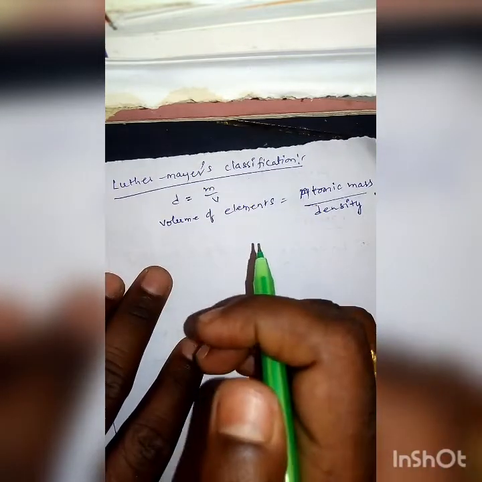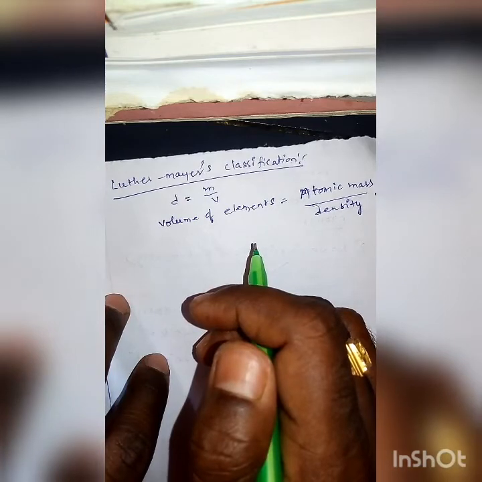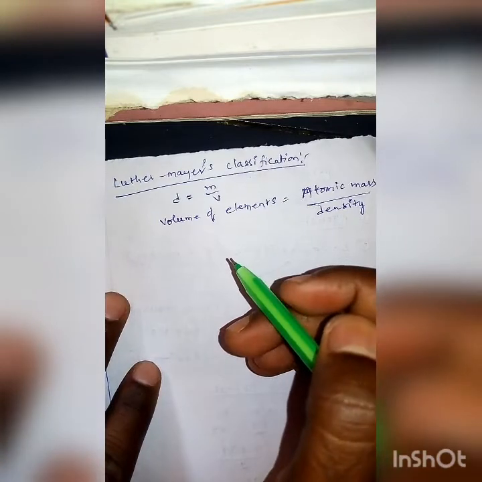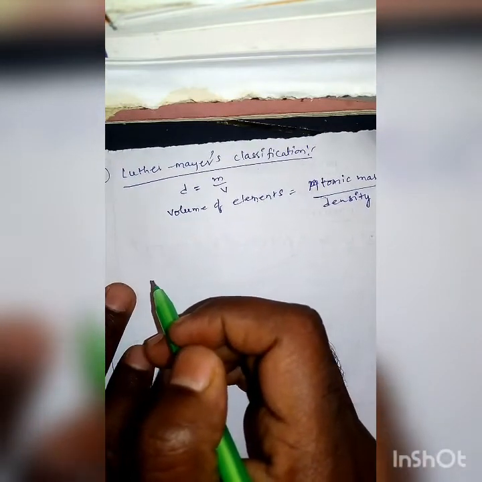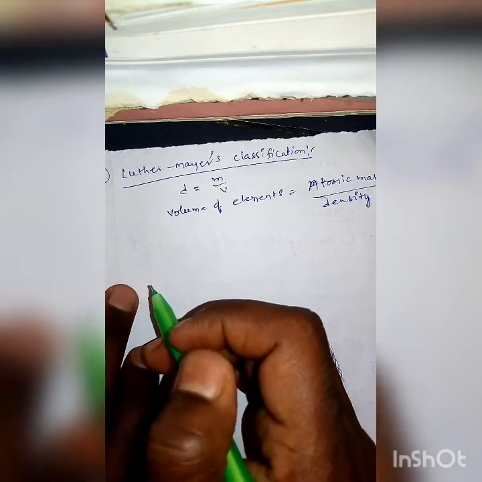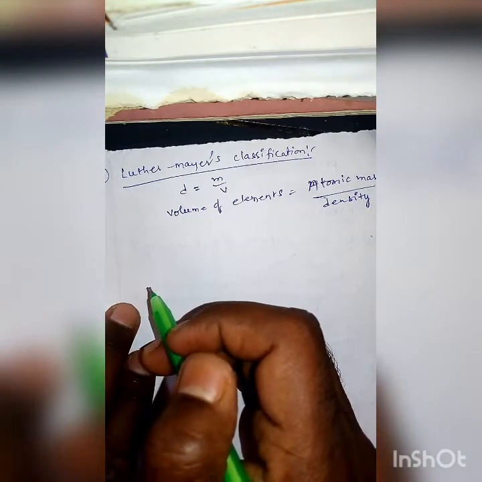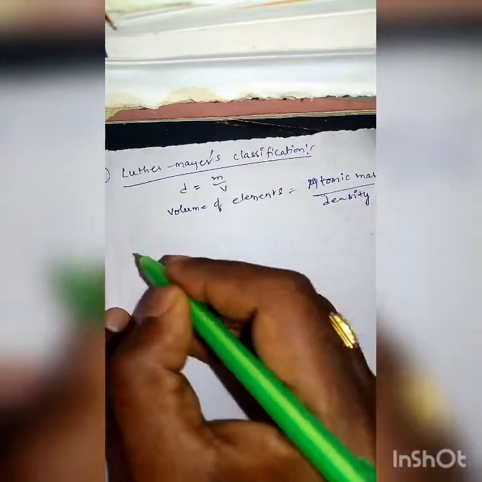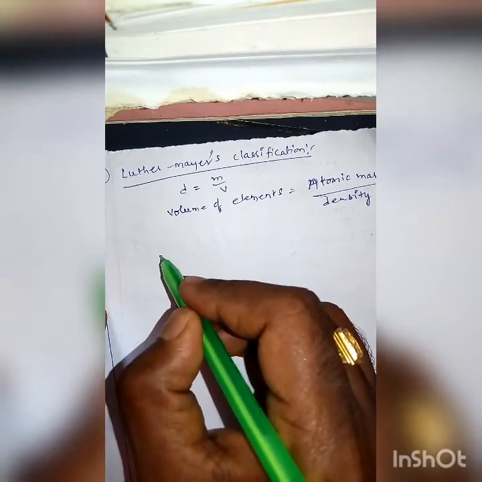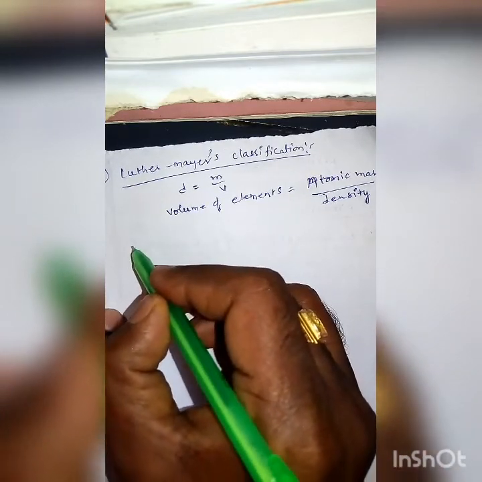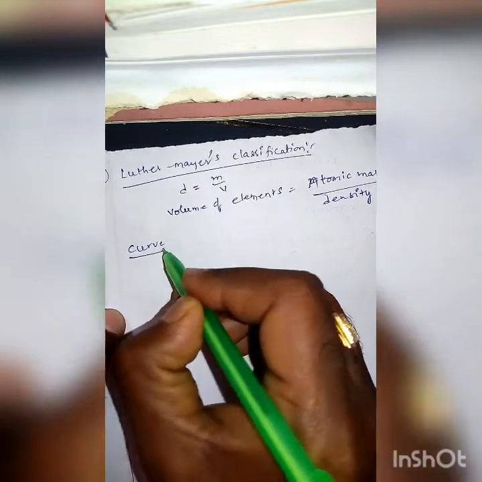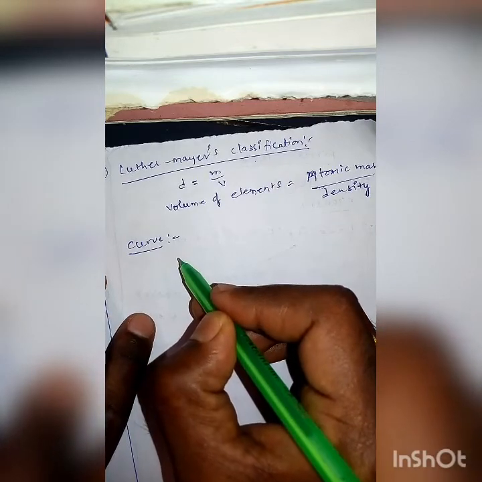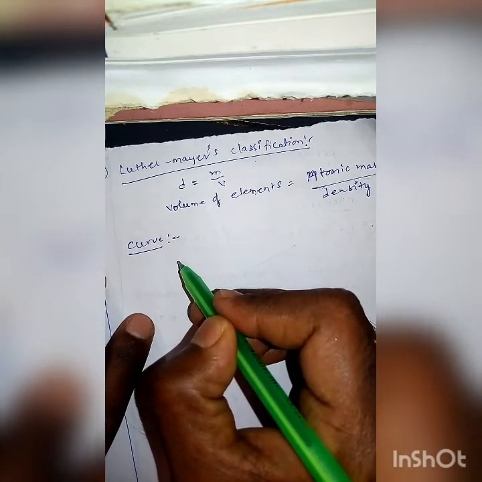He plotted a curve between atomic volume and atomic mass. Some of the observations noticed in his classification: the Lothar Meyer curve is plotted between the atomic volume of elements and atomic mass.